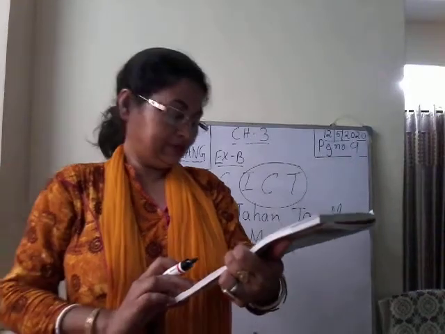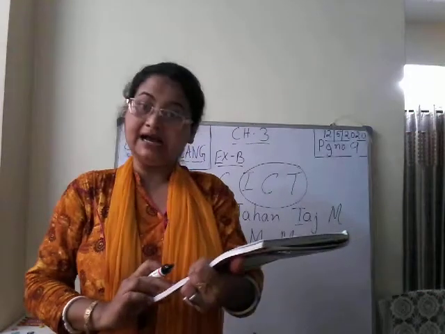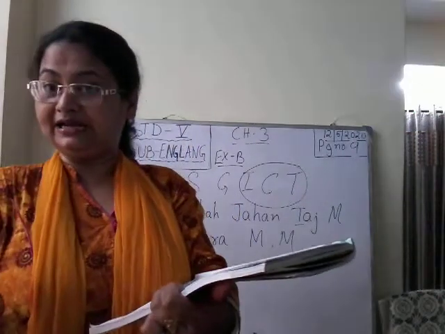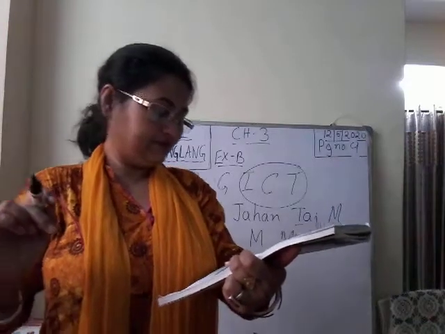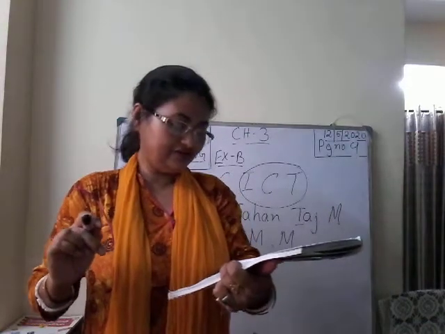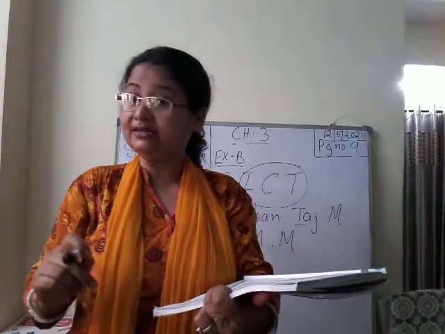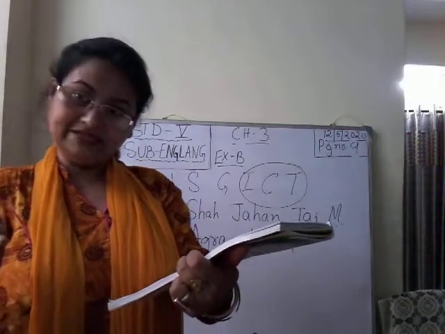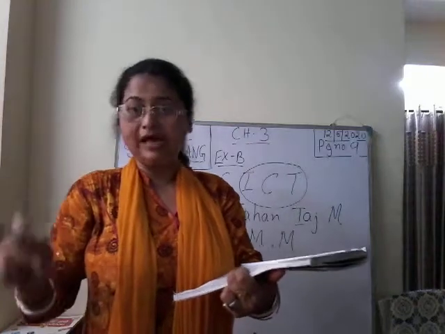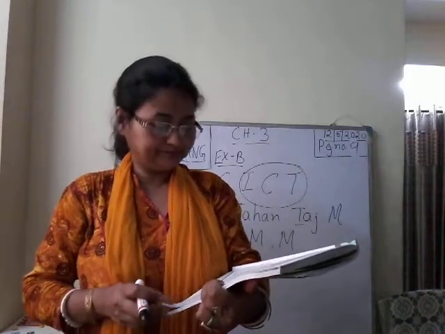Then number 8, Sri Lanka, name of a country, Sri Lanka, S capital, and again Lanka, L capital. Is an island in the Indian Ocean. So Indian, I capital, Ocean, O capital. Clear?